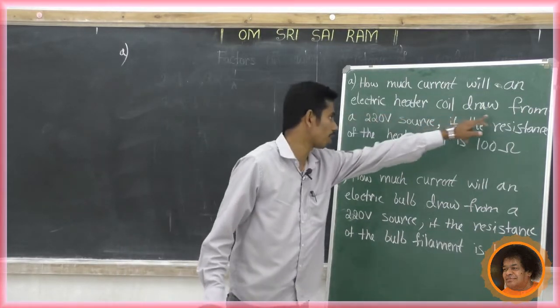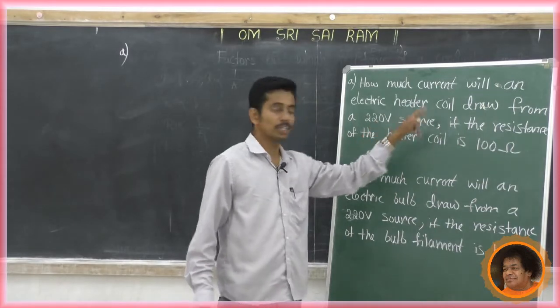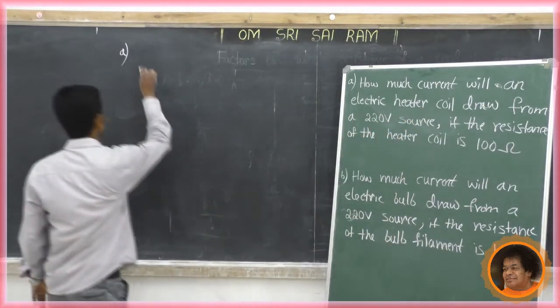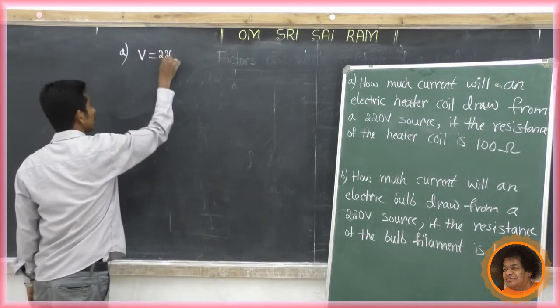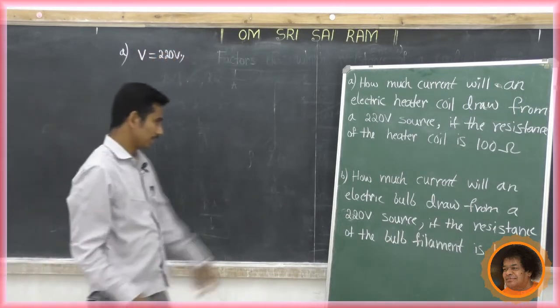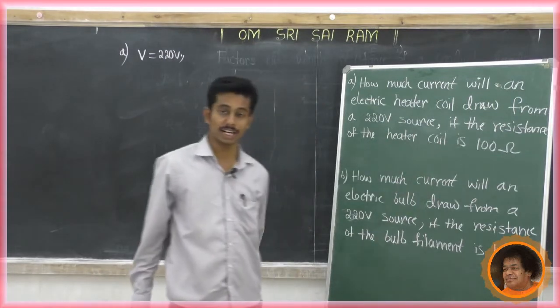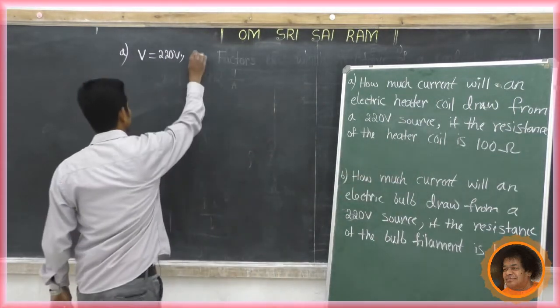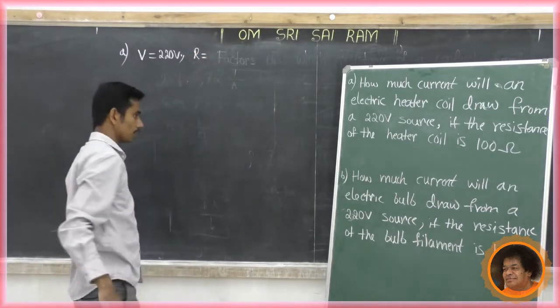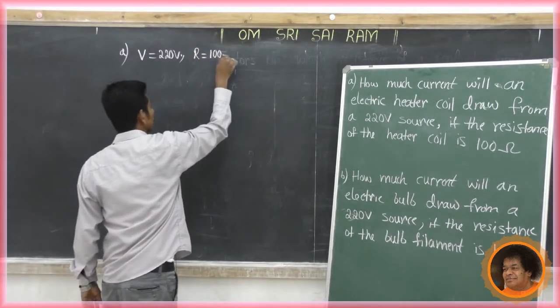Electric heater coil draws from a 220 volt source. So voltage, potential difference is given, that is V equal to 220 volt. The resistance of the heater coil is 100 ohm. Resistance is denoted by the letter R. So R equal to 100 ohm.